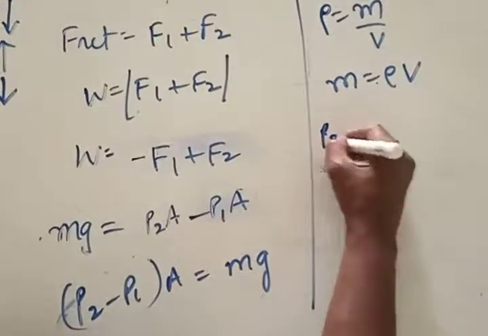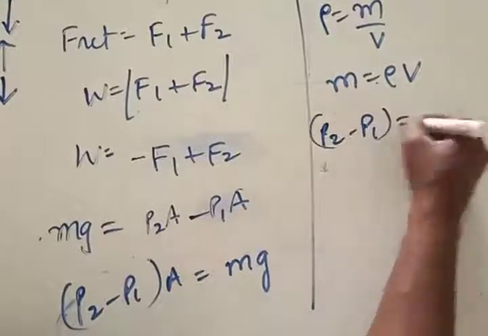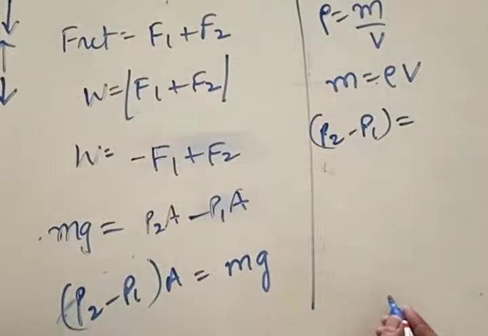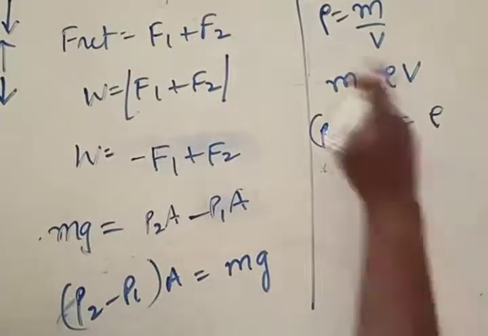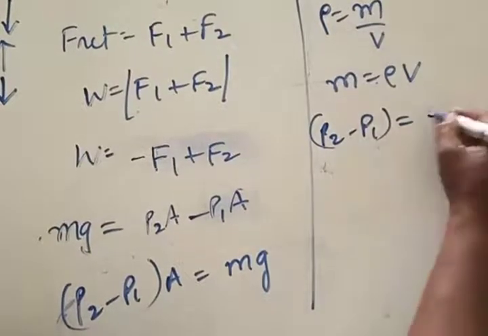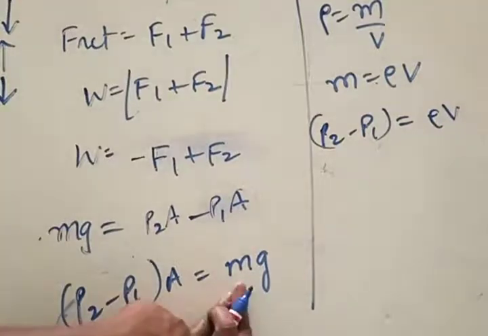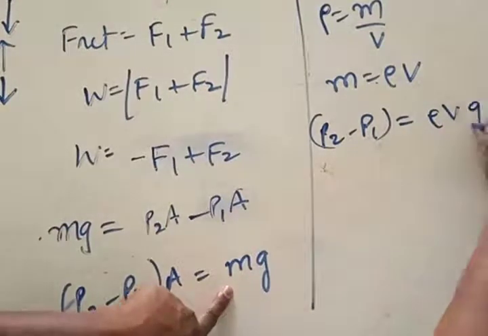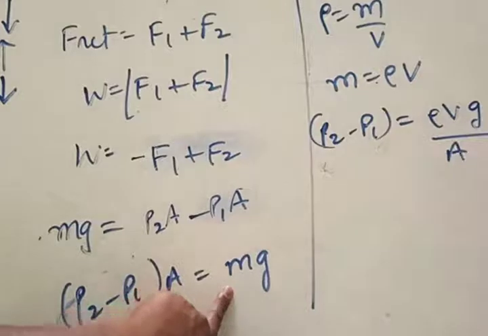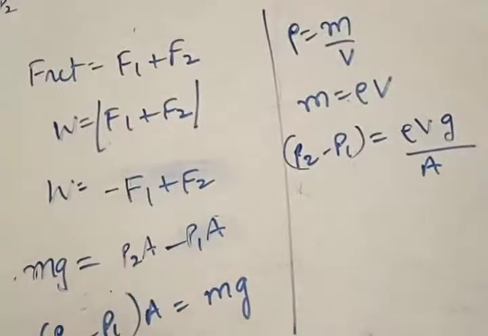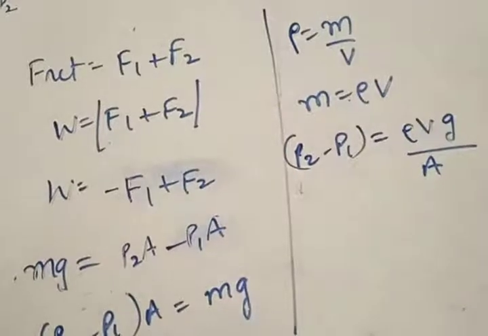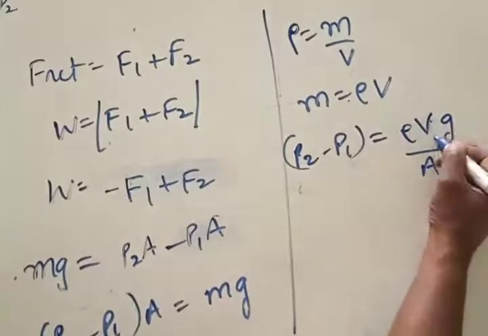Now, P2 minus P1 is equal to mass, which is density into volume, into g as is, by A. You can write like this, right, sir? Rho Vg by A. Pressure is equal to, A is taken to the other side, it becomes mg by A, but m is equal to what? Rho into V.